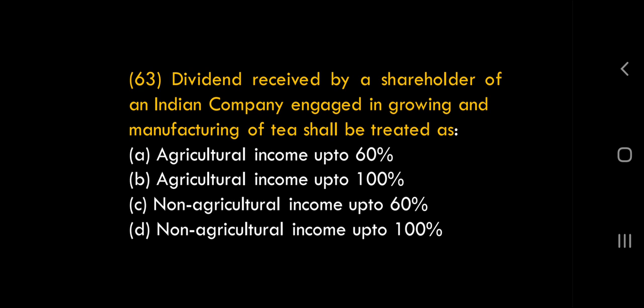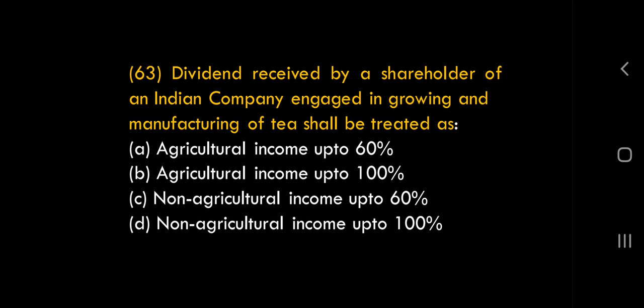So what is the right answer? D. Non-agricultural income, totally 100%. Generally in case of tea, people study agricultural 60%, non-agricultural 40%. But that is for the company. For Tata Tea Company, agricultural 60, non-agricultural 40, it's okay. But for the investor who is receiving dividend, it is 100% non-agricultural. Differentiate: Tata Tea is different and Ganesh investing in Tata Tea is different.